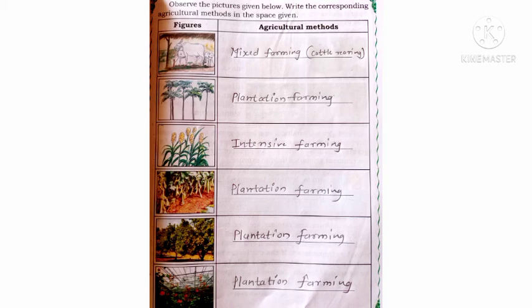Write in your textbook. Next, see, third picture. A crop is there. Which crop is that? Jawar crop is there. Then which method is this? This is intensive farming. Next, see, beans are there, peas are there.